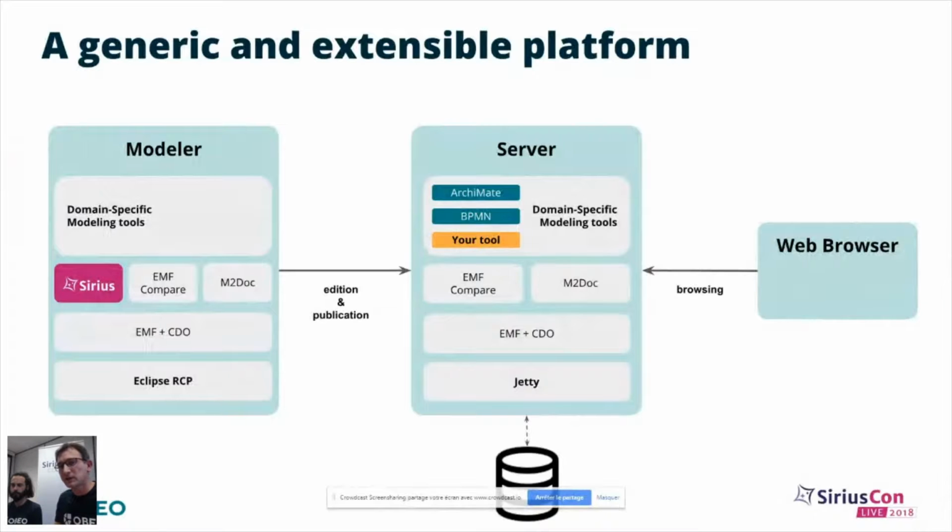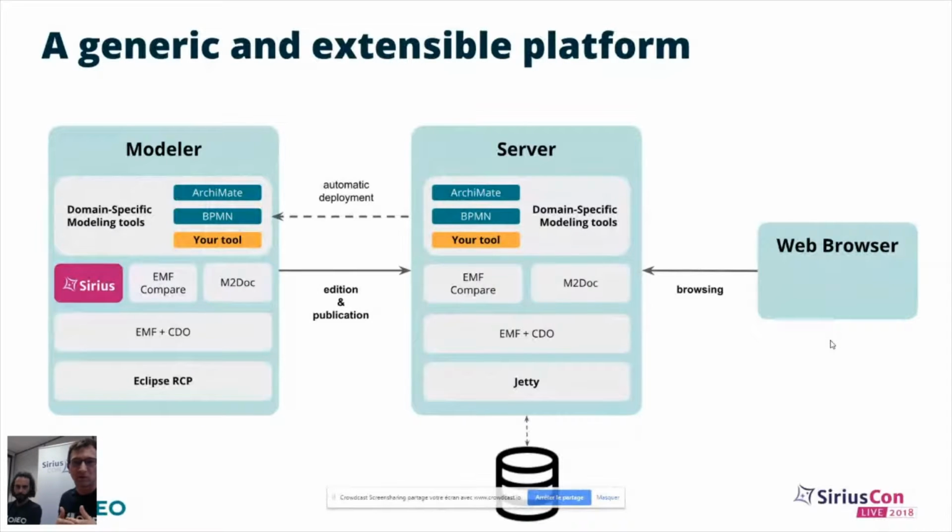And once you've done that, you don't have to worry about deployment of your tool. Deployment is made automatic thanks to the Eclipse update site mechanism. You don't have to worry about it: when the modeler starts, it automatically checks that it is configured with the latest version of the tooling, and this way you ensure that your users are always up to date with the latest version of the tooling.